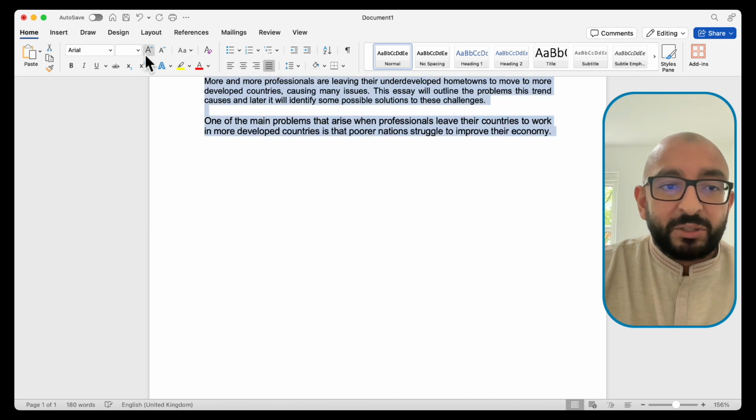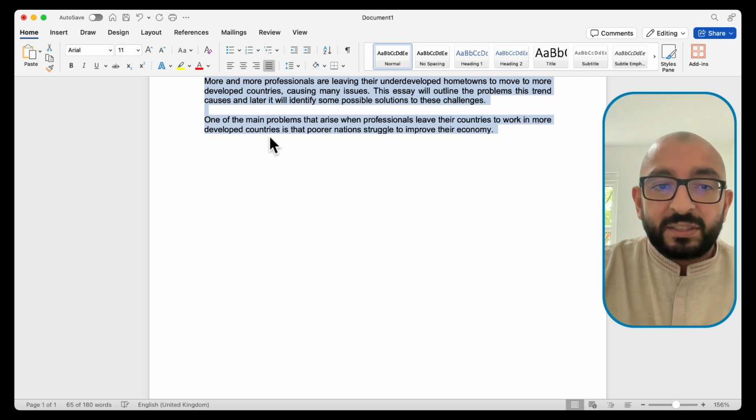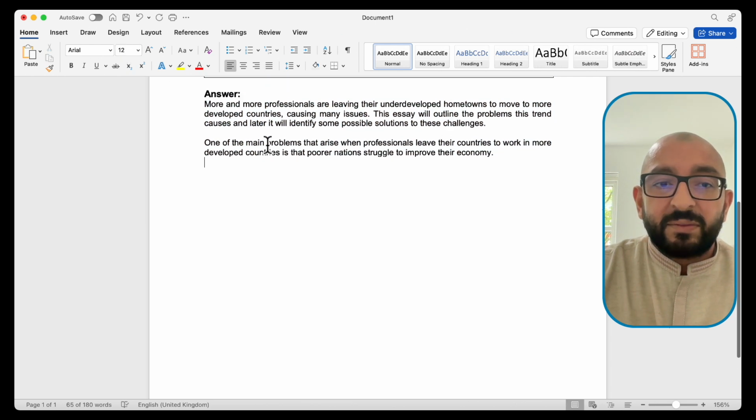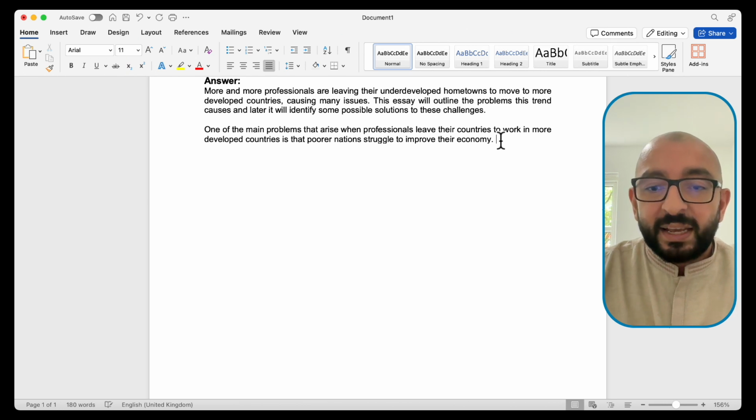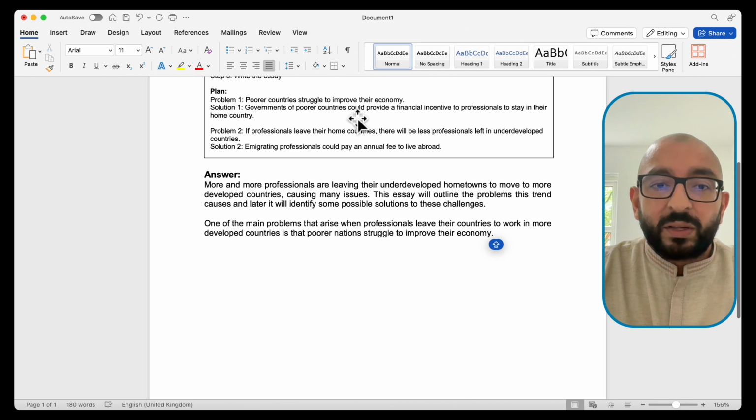Poorer nations. Let me just fix the font and the style. There you go. Right. So that sentence is complete. Now, all we need to do here is provide the solution. So, what was our solution? Well, governments of poorer countries could provide a financial incentive.